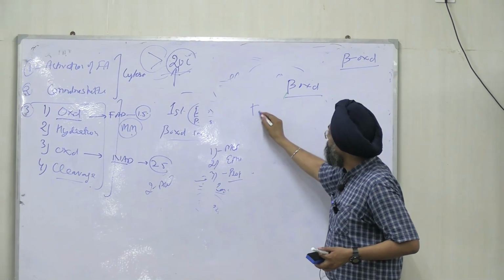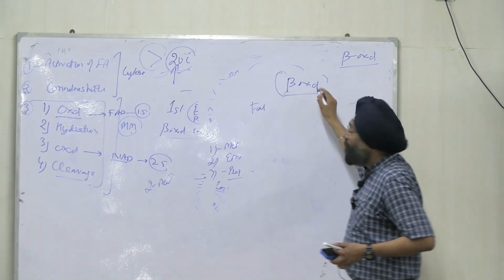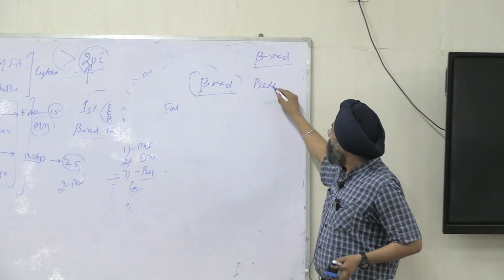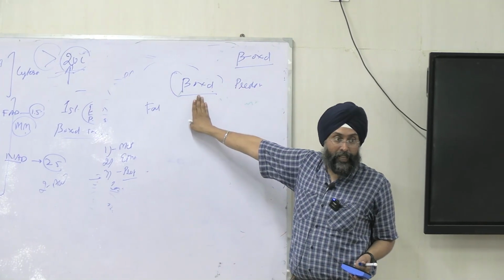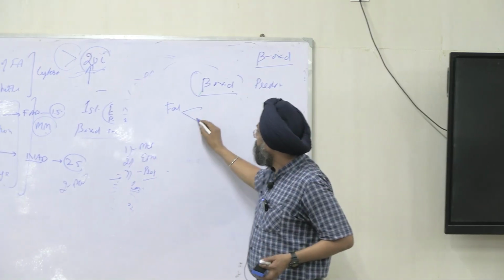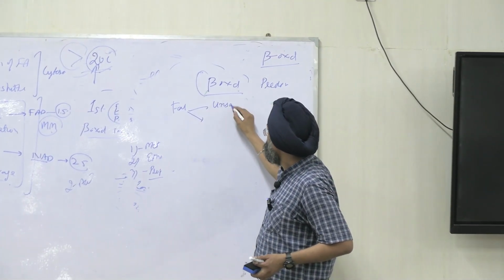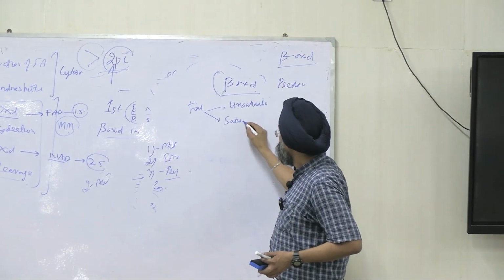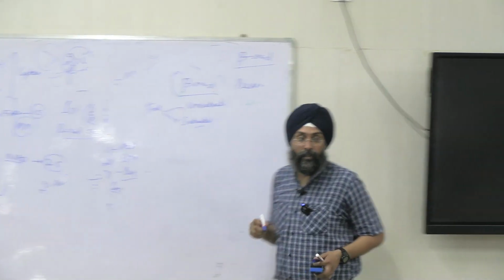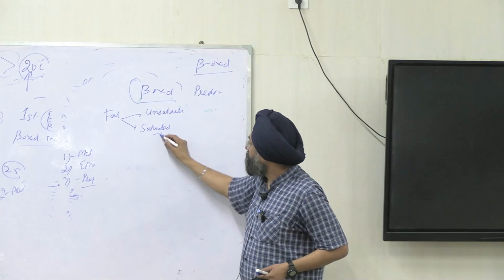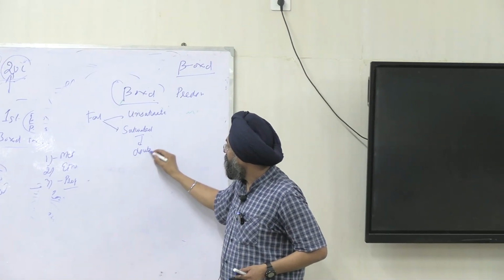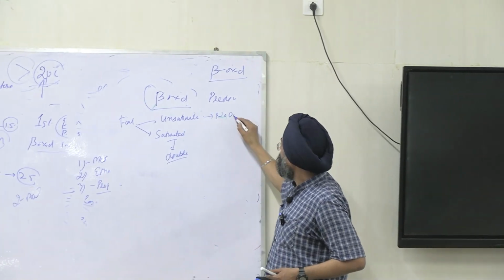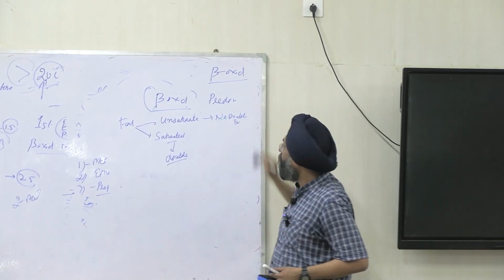You are taking any fat, right? So the first process is beta, that is the predominant pathway. Predominant pathway, so it will mostly occur, right? First of all, the body intelligence will decide whether it is saturated fat or unsaturated fat, right? Saturated means it contains no double bond, and unsaturated means it contains double bond.